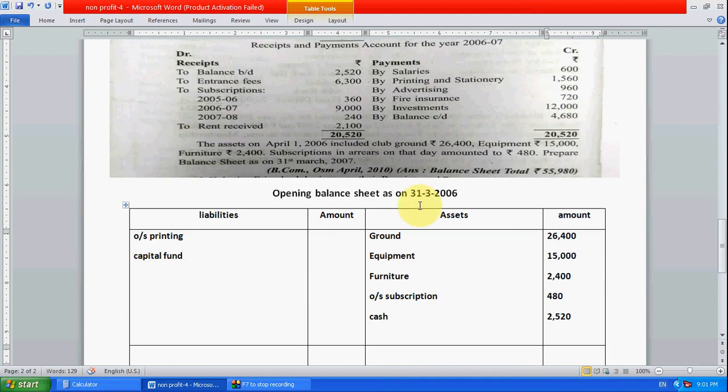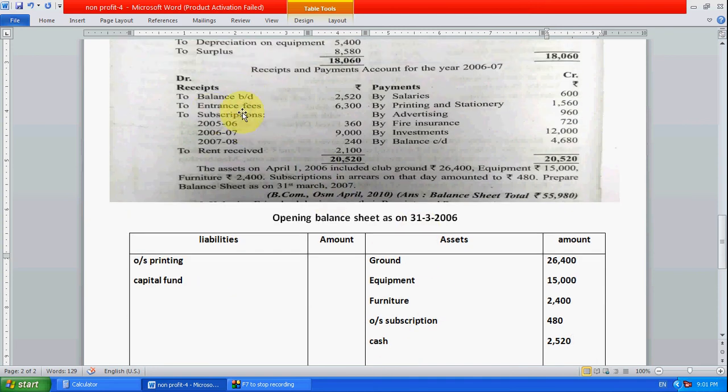Now see another entry. Entrance fees for current year only, subscription for current year. Then subscription for 2005 and 2006 is there, so these are the last year subscription. How much is last year subscription? See, 360 we have received here.